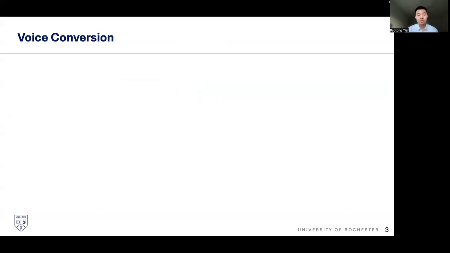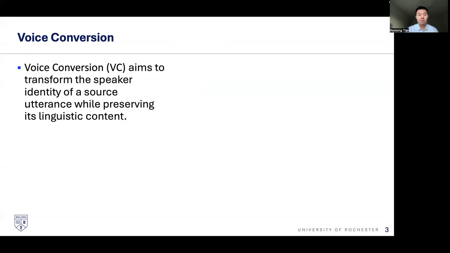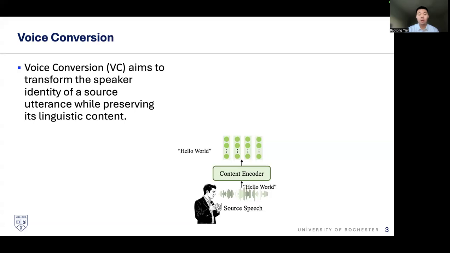For voice conversion, by definition, it aims to transform the speaker identity of a source utterance while preserving its linguistic content. Normally, how we deal with this problem, we have a content branch, where we try to extract content-related information from the source speech.